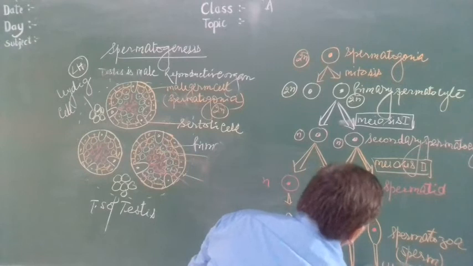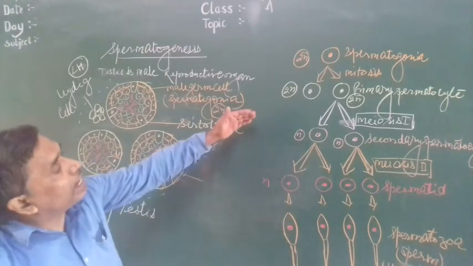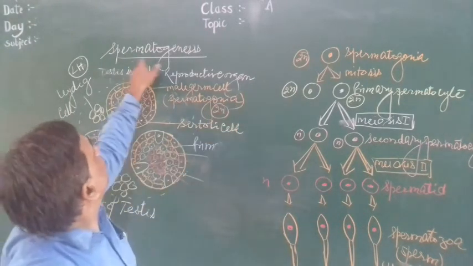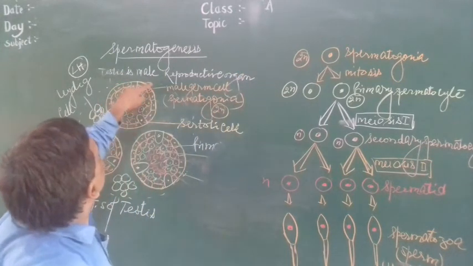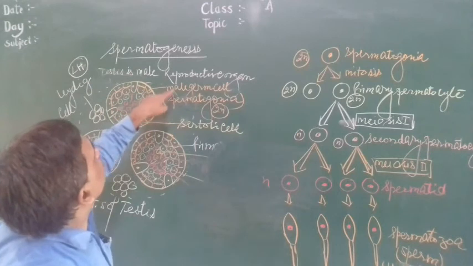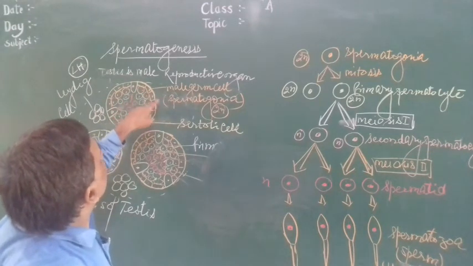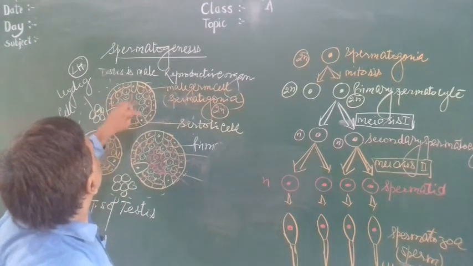Here you see the entire process of spermatogenesis. In the seminiferous tubule, the inner lining contains male germ cells or spermatogonia and the Sertoli cells.